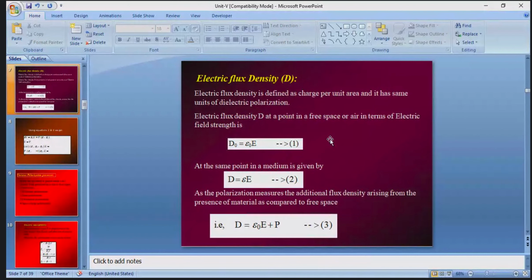First one, in free space, D naught is equal to epsilon naught E. If an air medium or any medium is present, D is equal to epsilon into capital E. That is equation number 2. If polarization is there, D is equal to epsilon naught E plus P. So 1, 2, 3. These 3 equations must be written down. Then you will get more marks in the mid examination, end examination, as well as in the practical lab.